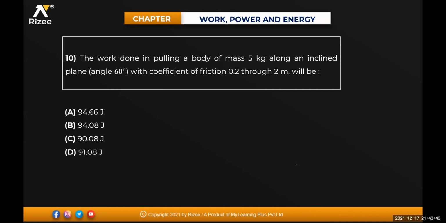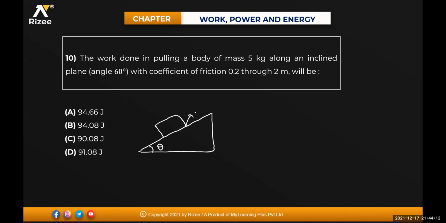The work done in pulling a body of mass 5 kg along an inclined plane of 60 degrees, with coefficient of friction 0.2, through 2 meters, will be equal to how much? There is an inclined plane like this, making an angle theta, and here there is some body.